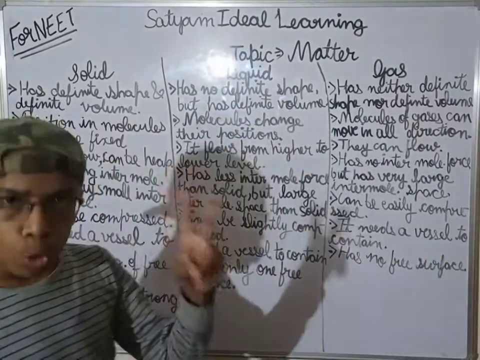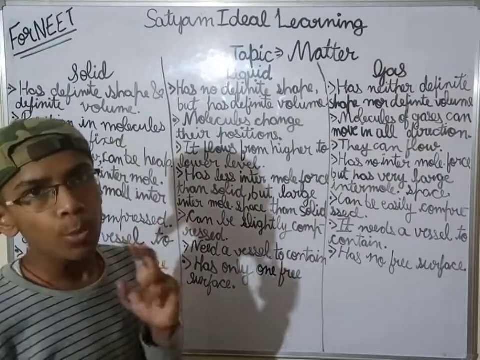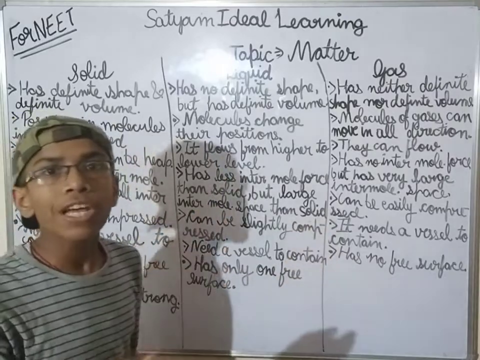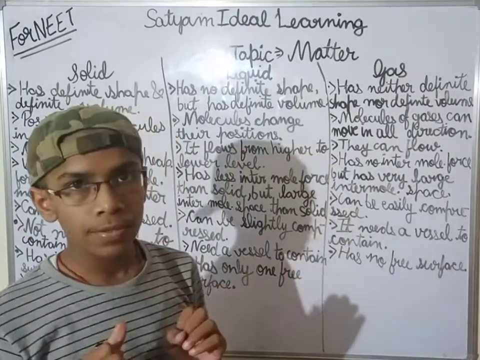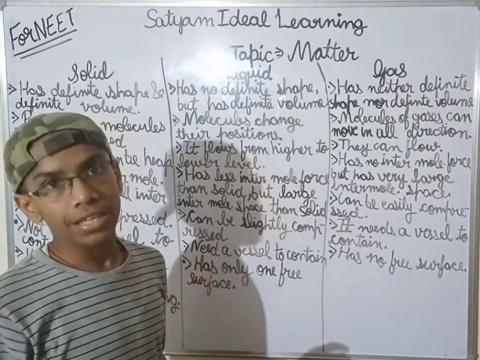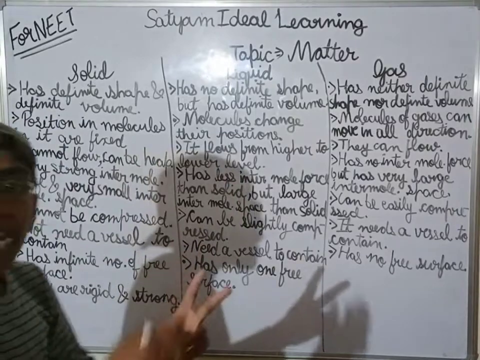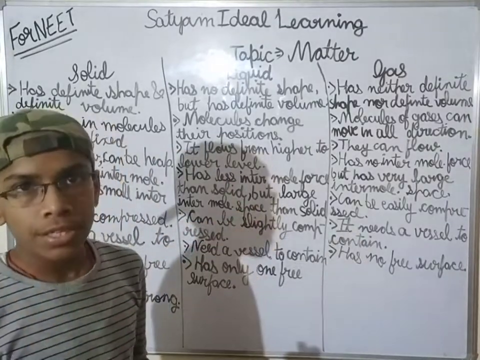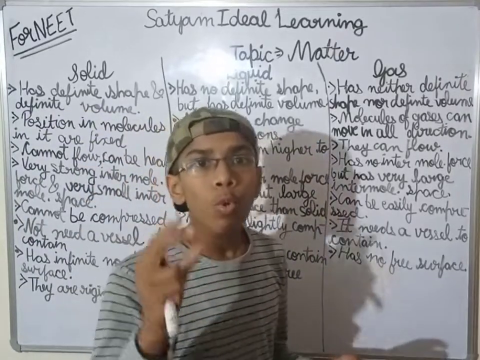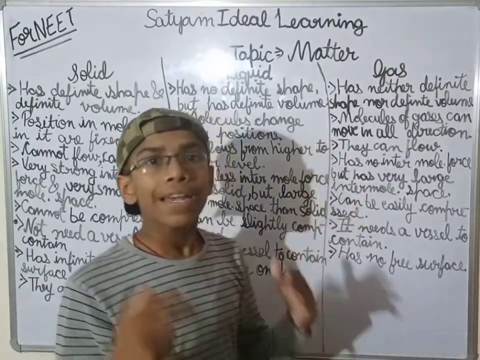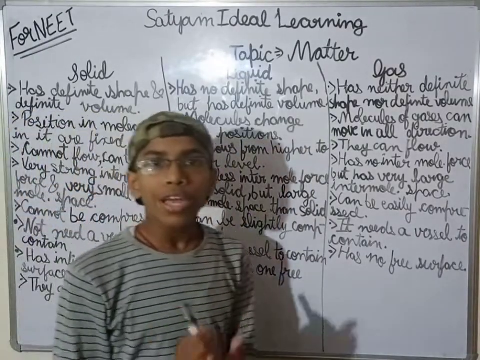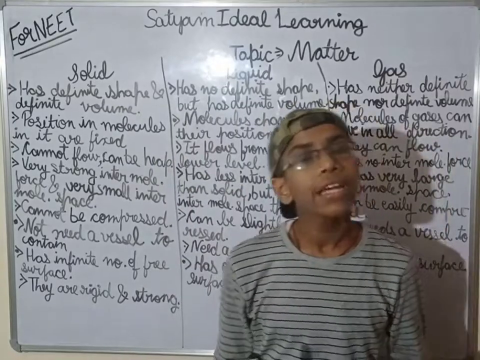If there are two molecules, the space in between them is known as intermolecular space, and the force with which they attract each other is known as intermolecular force of attraction.